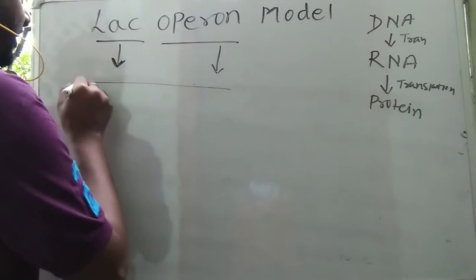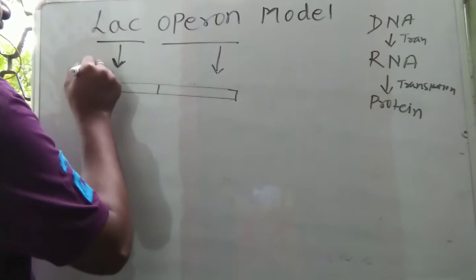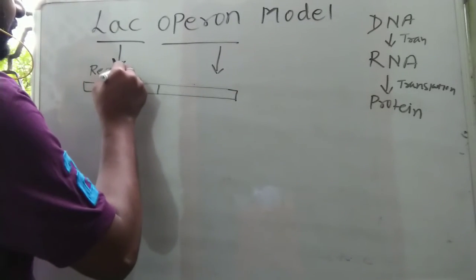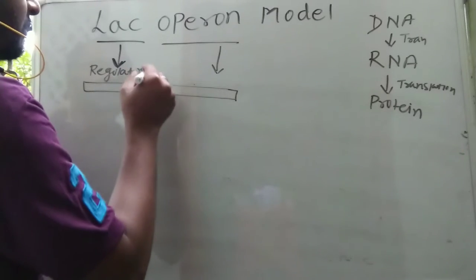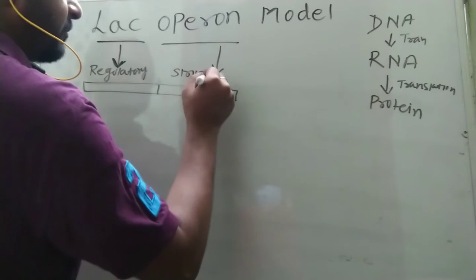What is happening in the bacterial DNA? There are two things: first the regulatory gene, and then the structural gene.